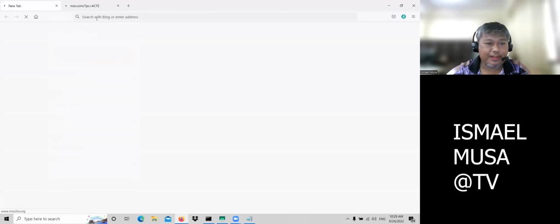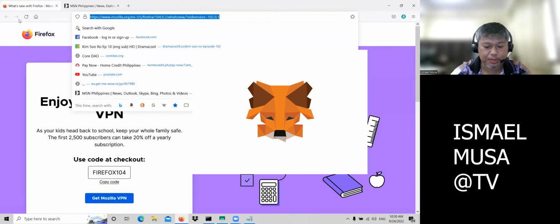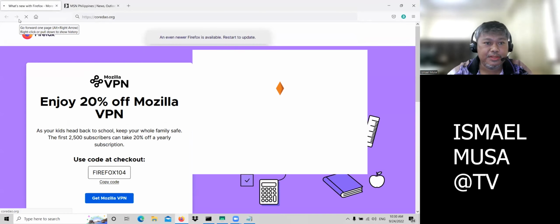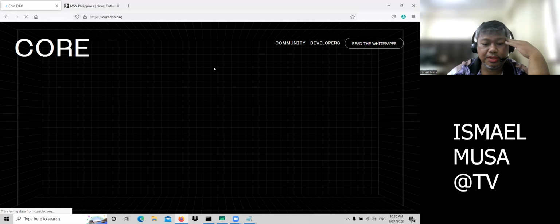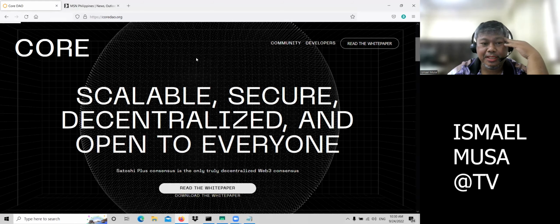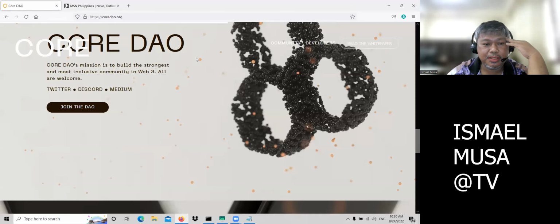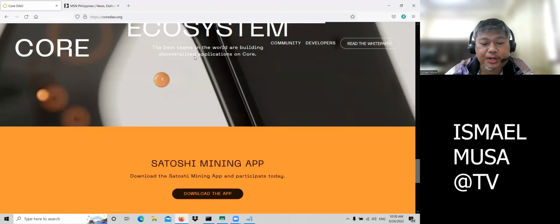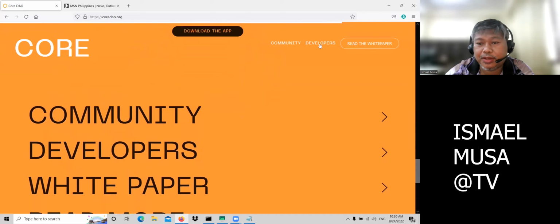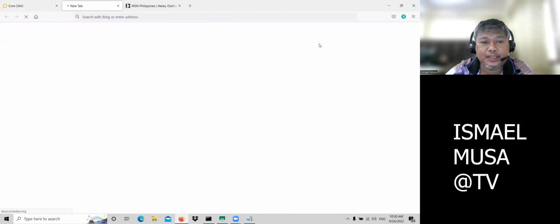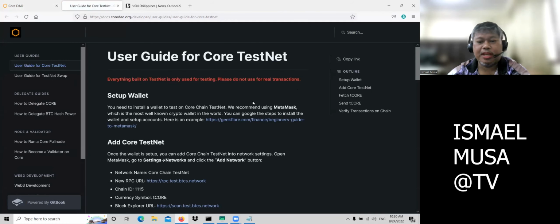You have to input the correct thing. And then you can get it from CoreDAO. It's in here. By the way, this is the website for Satoshi mining apps. And find users here, setup wallet.